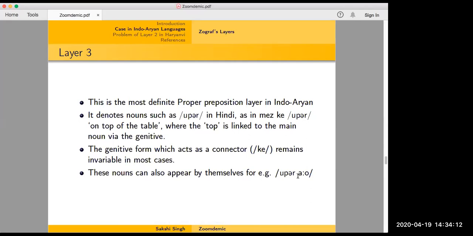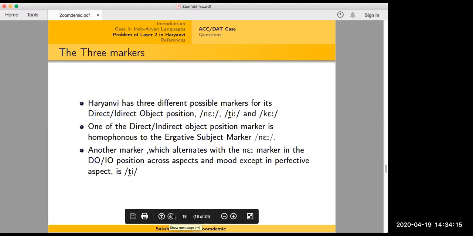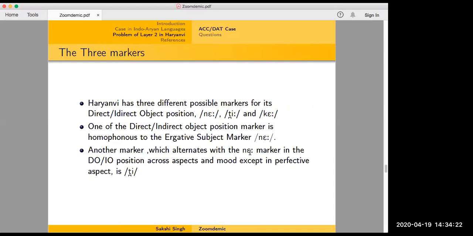Okay, so Haryanvi data. Basically, Haryanvi has three different possible markers for the direct and indirect object position, a sort of allomorphy, if you want to call it. So you have ne, pi, and ke. One of the direct and indirect object position markers is homophonous to the ergative subject marker, which is also ne. This ne marker, as you can see, for accusative, dative and ergative is homophonous, but the other two are not. So this results in a really interesting pattern that we will see.